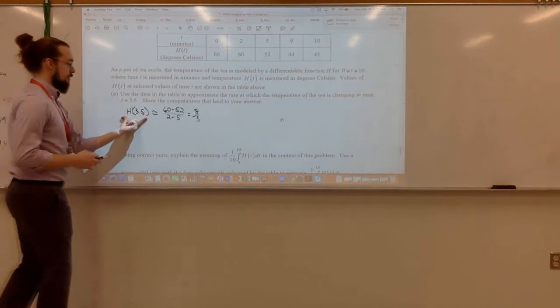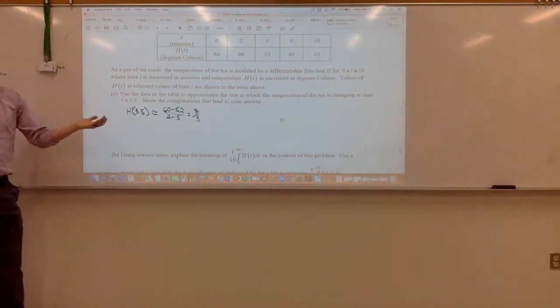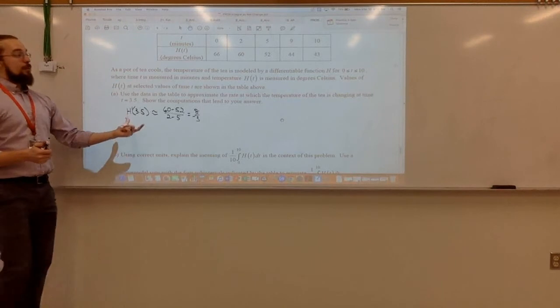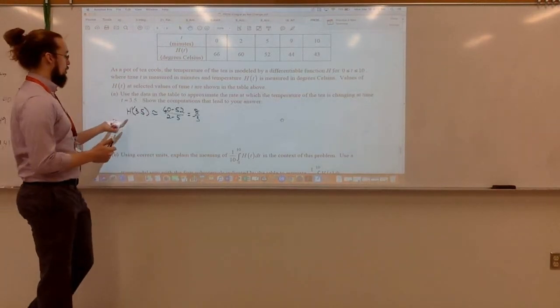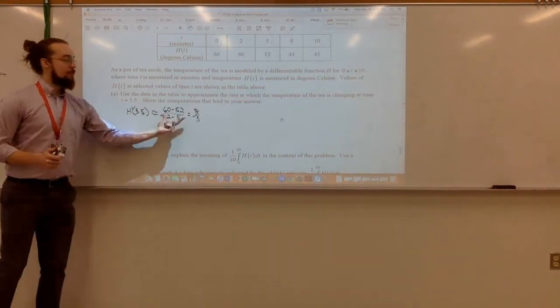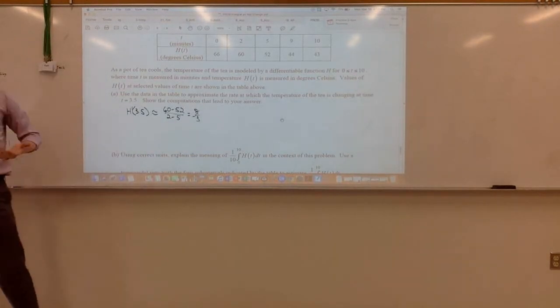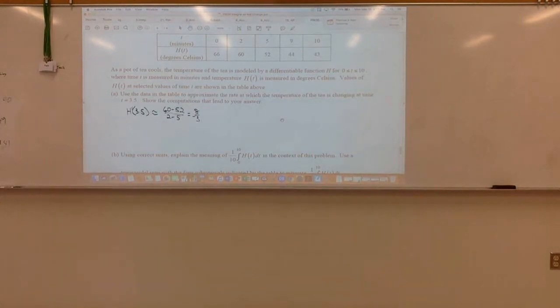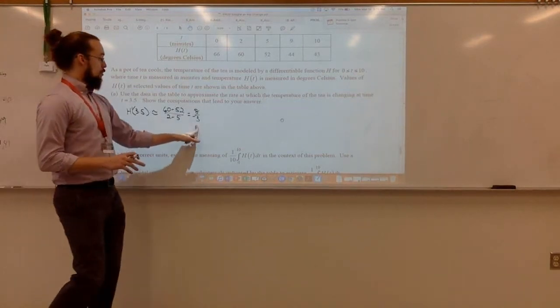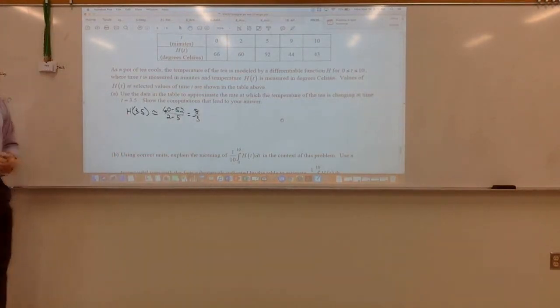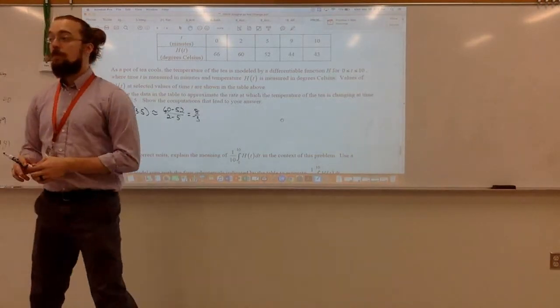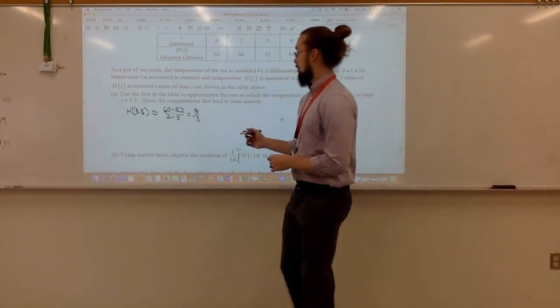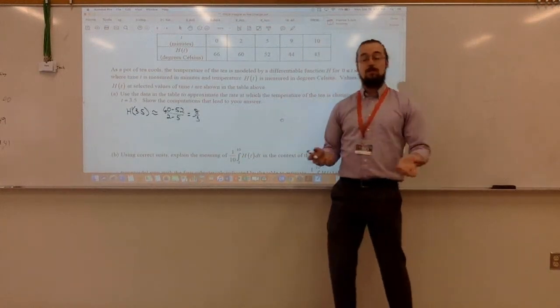Okay, and you wouldn't even have to have this. You could just write this out in a sentence and say the rate at which the temperature of the tea is changing at t equals 3.5 is approximately this. You wouldn't have to have this notation. And if you don't know the correct notation, write it out in a sentence. So, what would my units be here? Degrees Celsius per minute. Correct, degrees Celsius per minute.